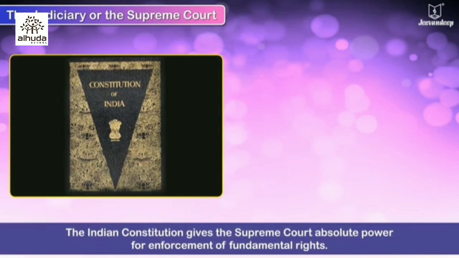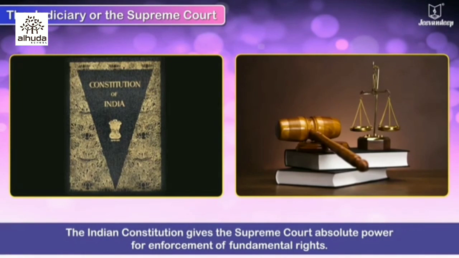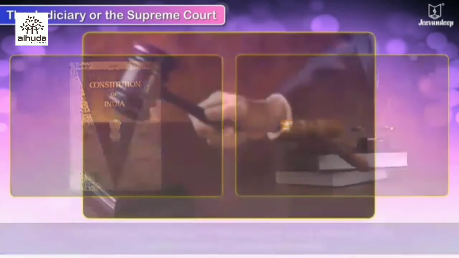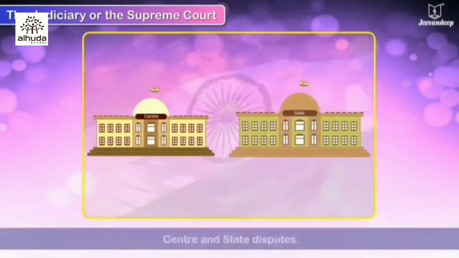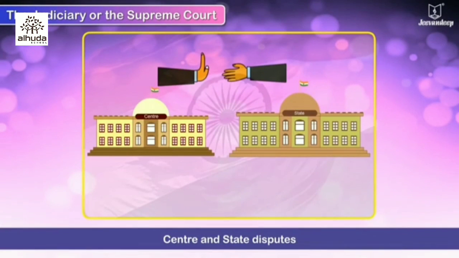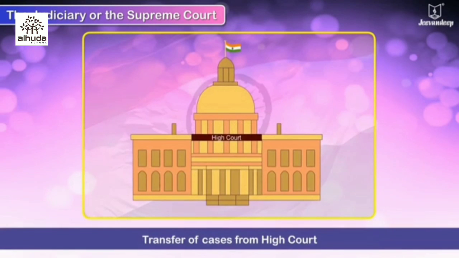The Indian Constitution gives the Supreme Court absolute power for enforcement of fundamental rights. The cases dealt with by the Supreme Court deal with centre and state disputes and the transfer of cases from high courts.